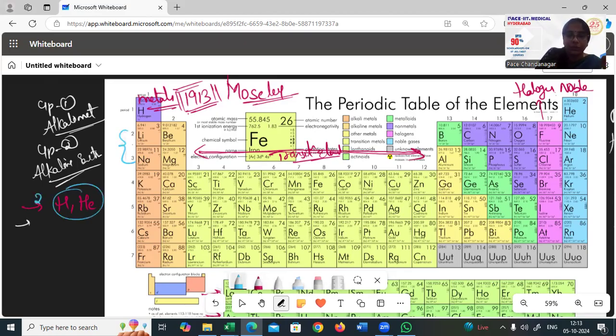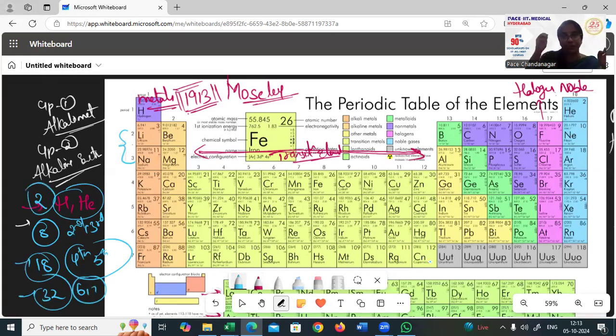First having only 2 elements. Second and the third having 8 elements. Then fourth and fifth having 18 elements. Sixth and seventh having 32 elements. I think you can relate these numbers 2, 8, 18, 32 to the 2n square formula.